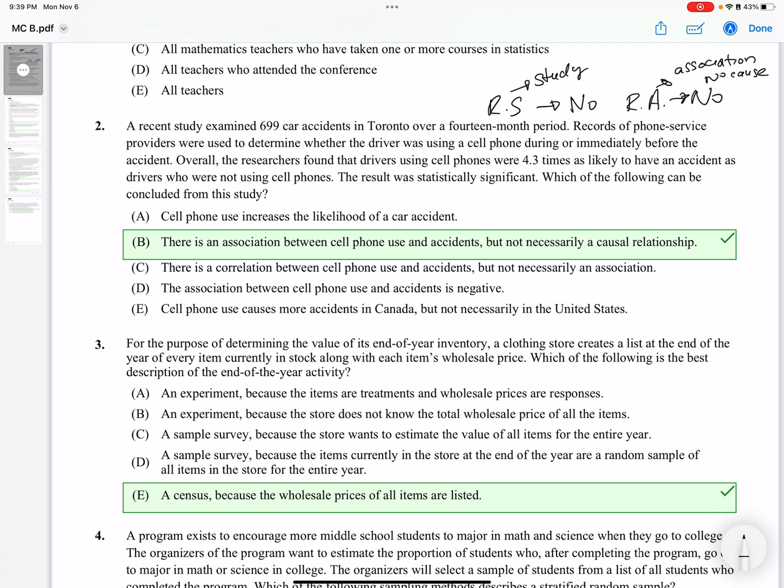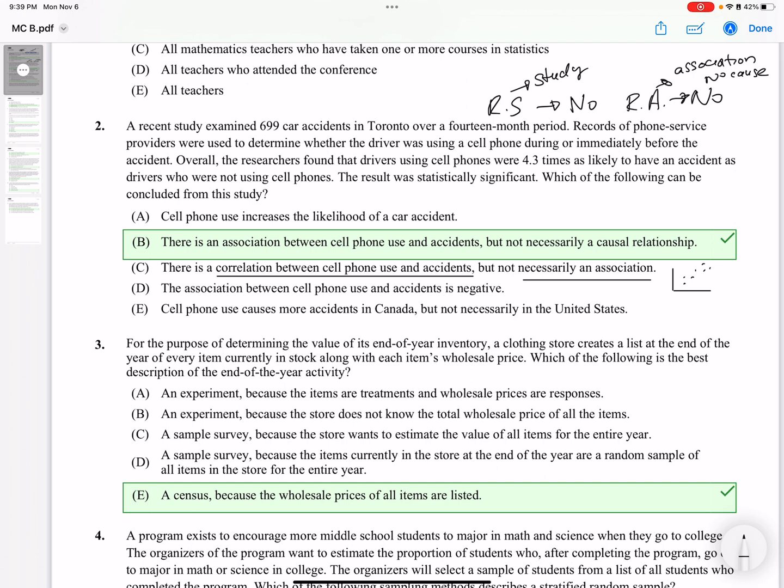The reason C is wrong: there's a correlation between cell phones and accidents, but not necessarily an association. If there's a correlation, there's definitely an association. Correlation would indicate a linear association. So remember, if you have a correlation, you definitely have an association.